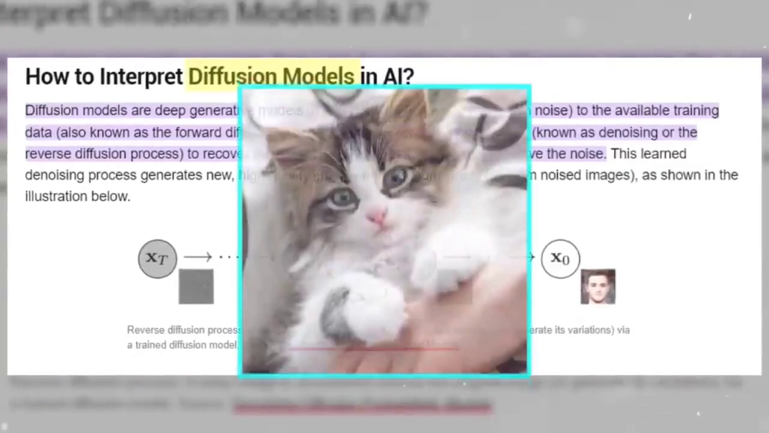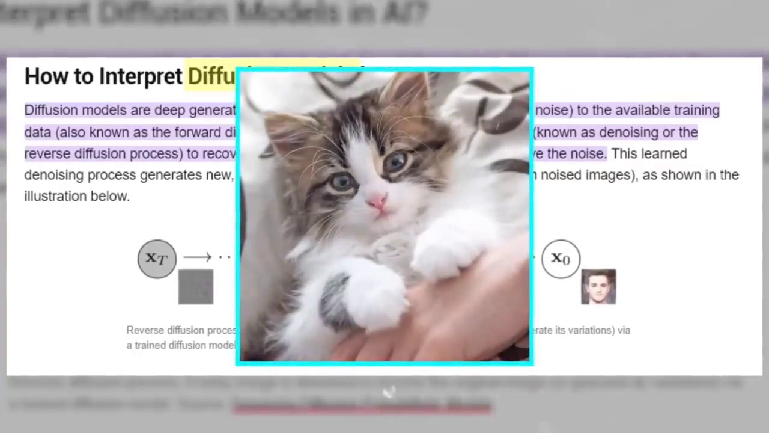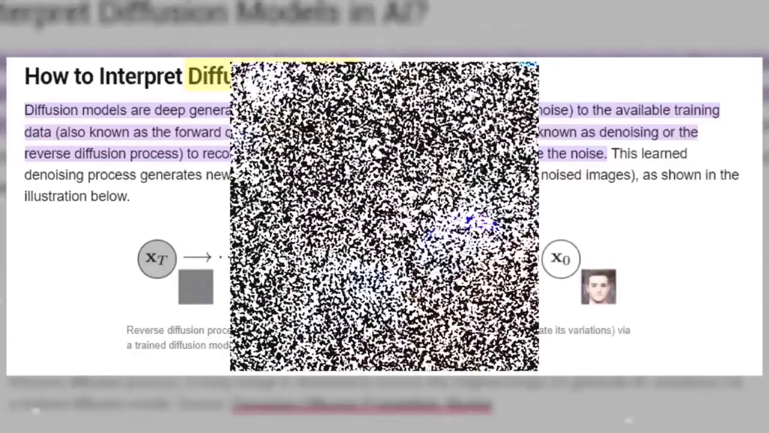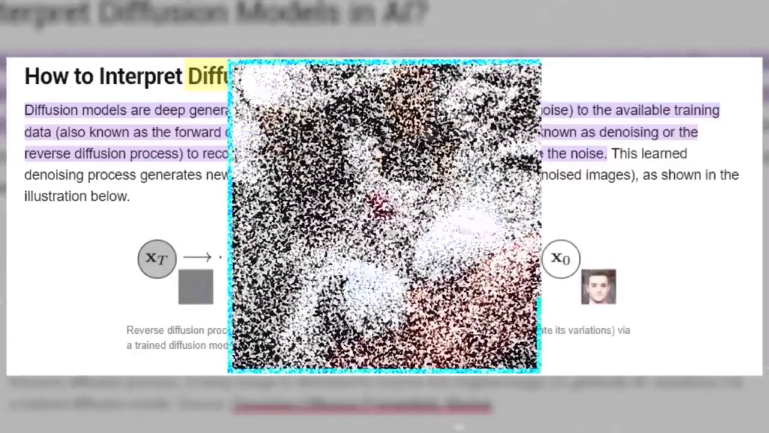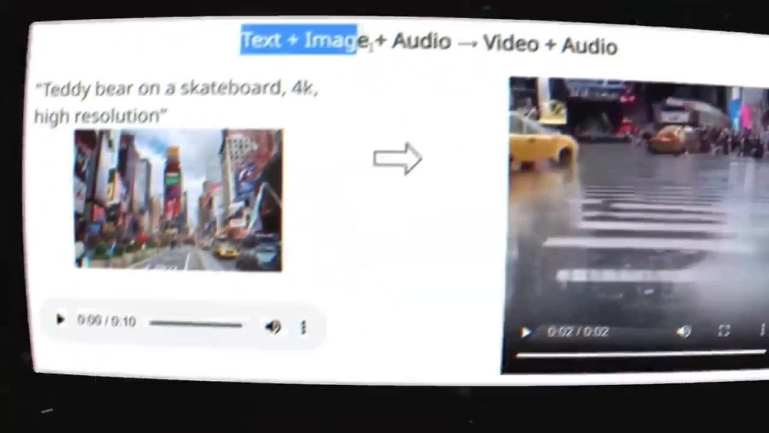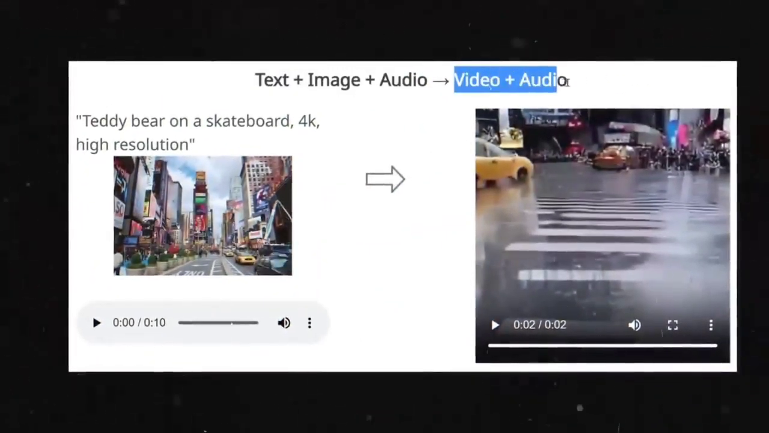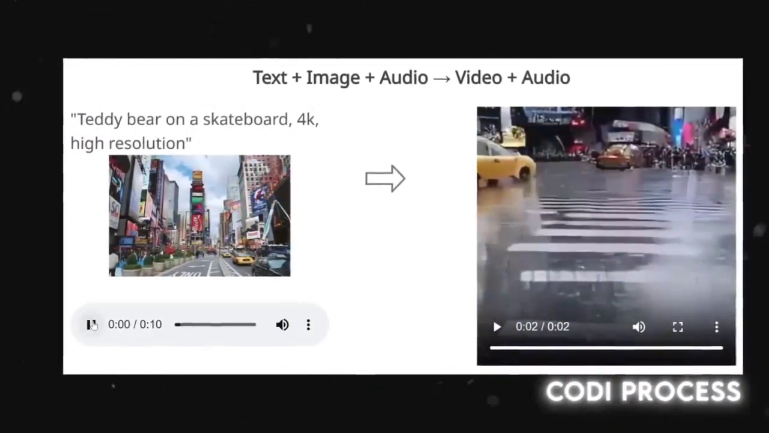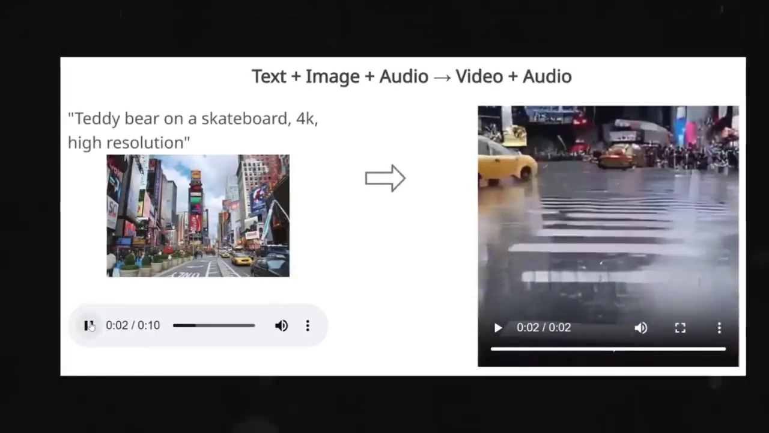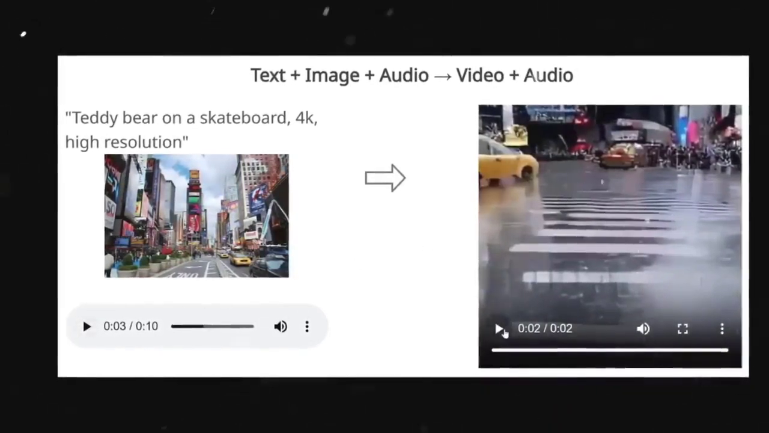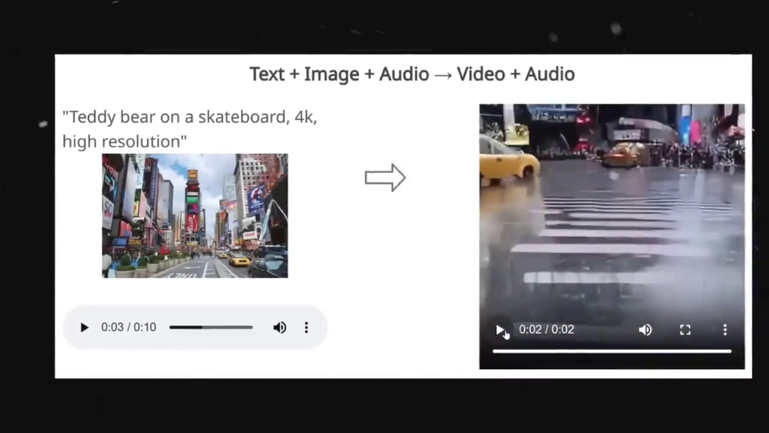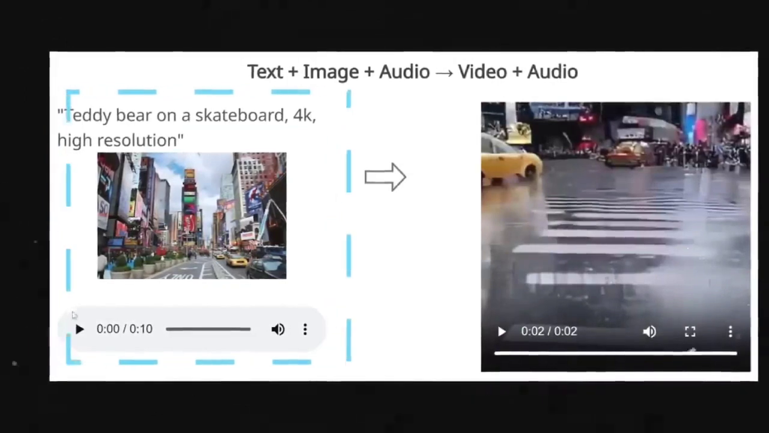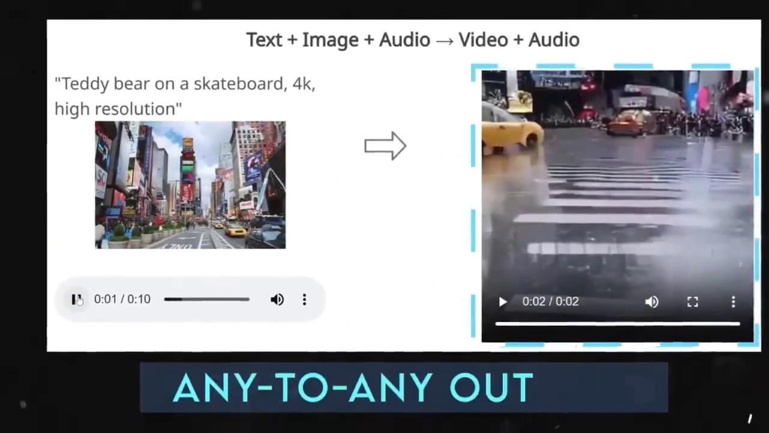For example, if you have an image of a cat, you can add some noise to it until it becomes unrecognizable. Then you can train a model to remove the noise and reconstruct the original image. Diffusion models have been shown to be very effective for generating high-quality images. But Codi takes diffusion models to the next level by extending them to multiple modalities and making them composable. What does composable mean? It means that Codi can combine different diffusion models for different modalities into one unified model that can generate any-to-any outputs.